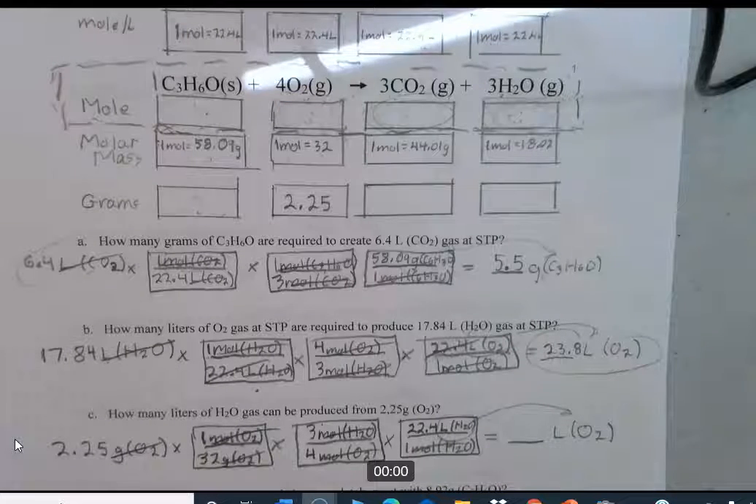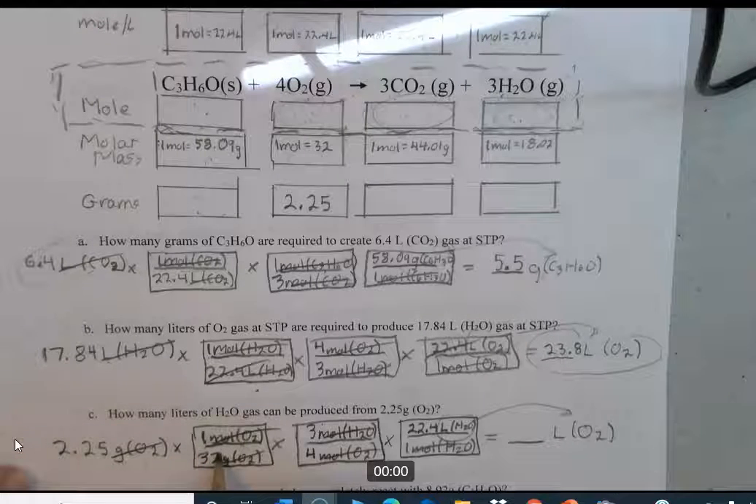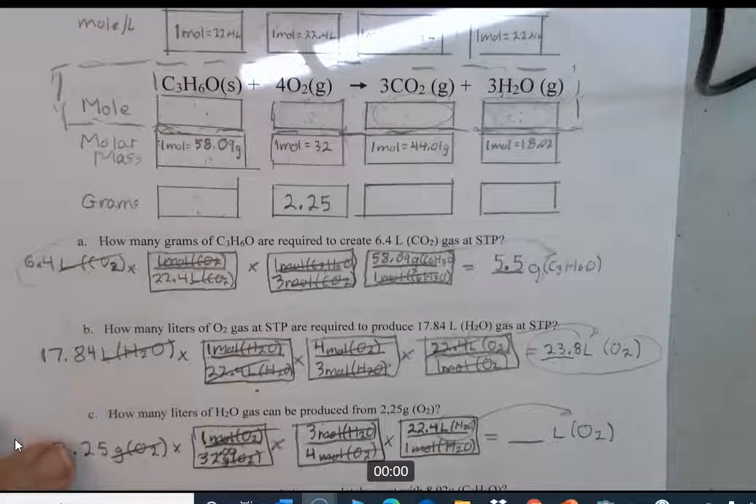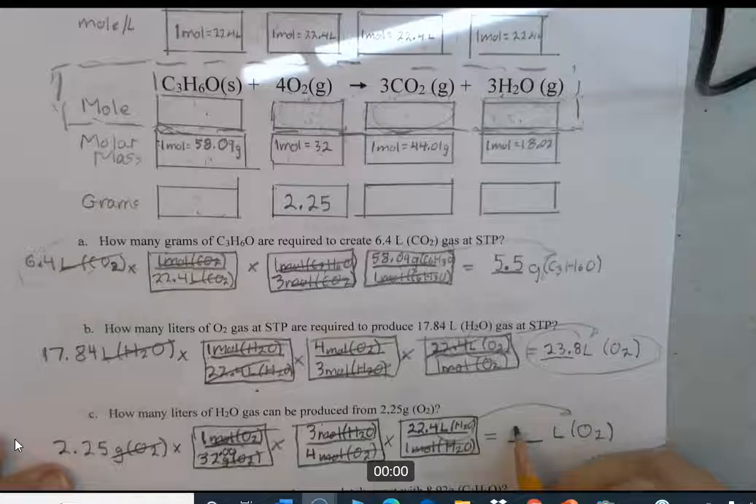So it's 2.25 times 1 times 3 times 22.4 divided by 32 divided by 4 divided by 1, and that gives you 1.18, and we're good. There really should be more sig figs on this 32 because that's what's on your periodic table. And we got 3 sig figs here, so we're going to go with 1.18.